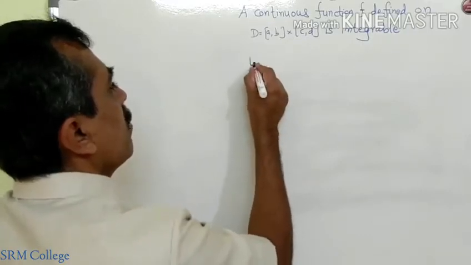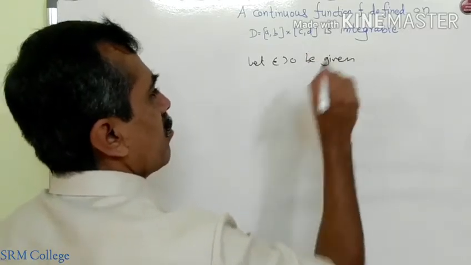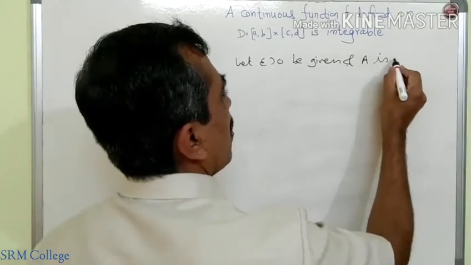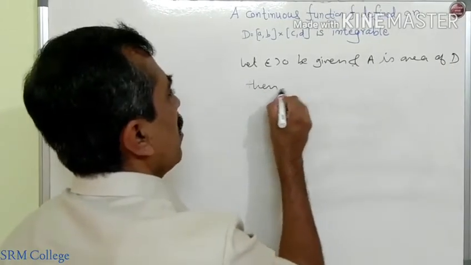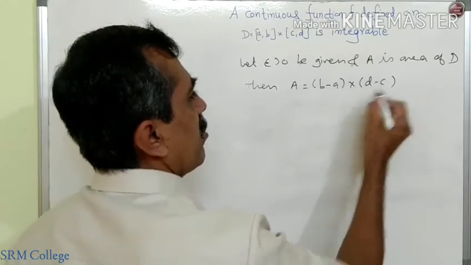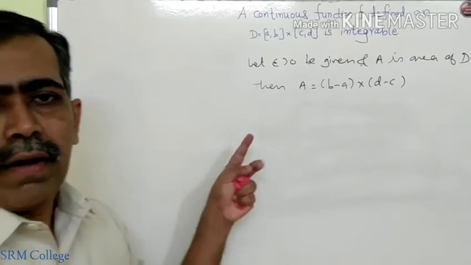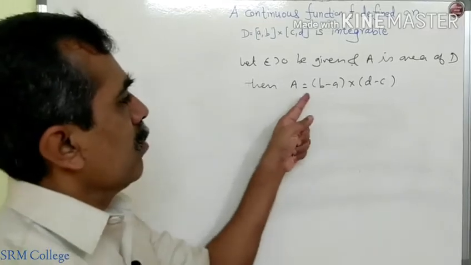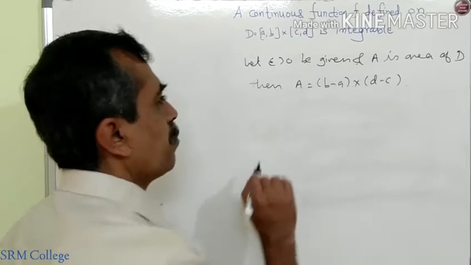Now let epsilon greater than 0 be given, any arbitrary number, and suppose A is the area of D. Then what is A? Being a rectangle, A is equal to (b minus a) times (d minus c). As this is the area of a rectangle, it is always greater than 0, because we are not considering a equal to b and c equal to d. So obviously A is greater than 0.